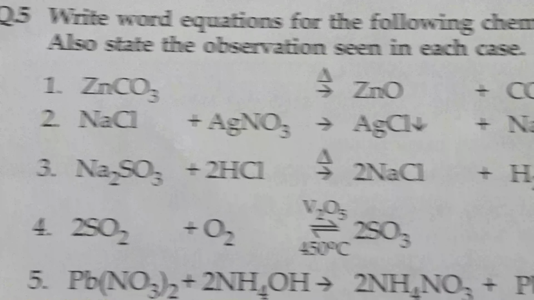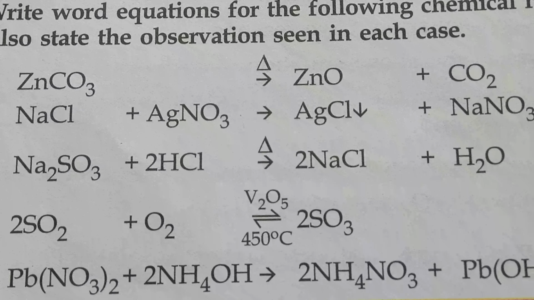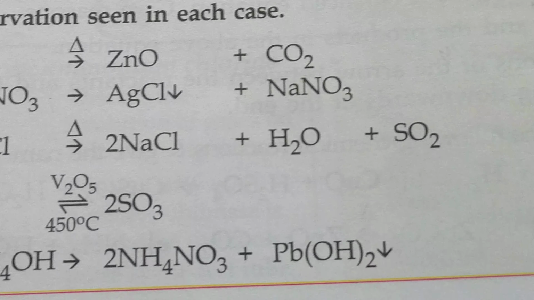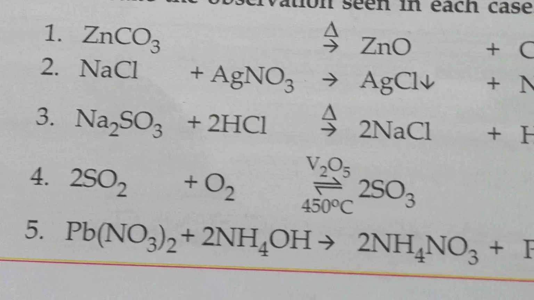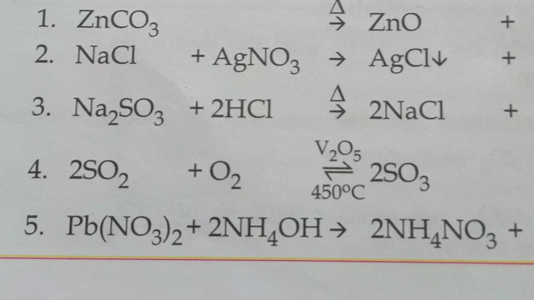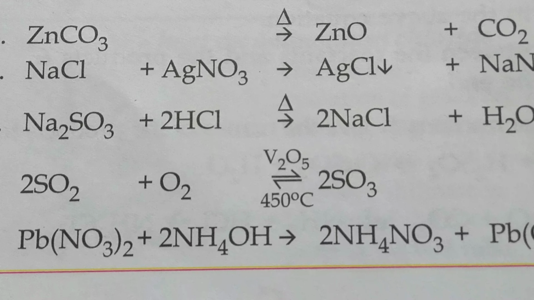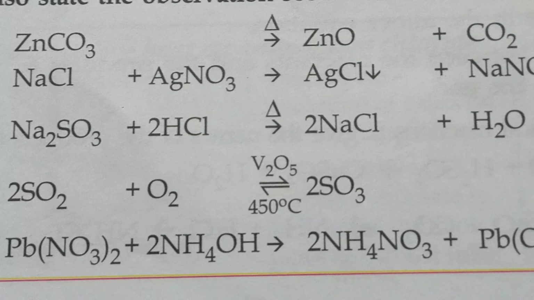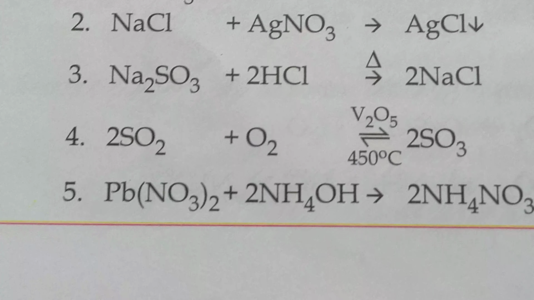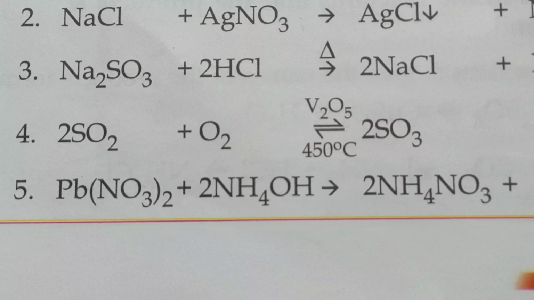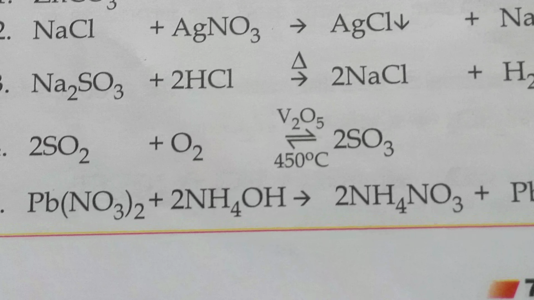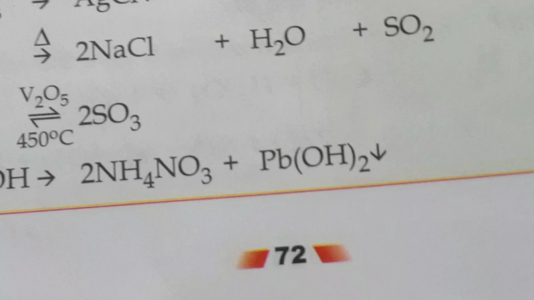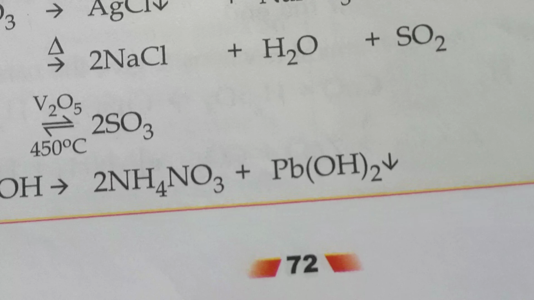Number 3, sodium sulfite when reacted with dilute hydrochloric acid. In the presence of heat, it produces sodium chloride plus water plus sulfur dioxide gas. Next one is sulfur dioxide plus oxygen. In the presence of 450 degrees Celsius and vanadium pentoxide as a catalyst, it produces sulfur trioxide. The last one is lead nitrate when reacted with ammonium hydroxide, it produces ammonium nitrate as a salt and it releases lead hydroxide as a precipitate. It is black in color.